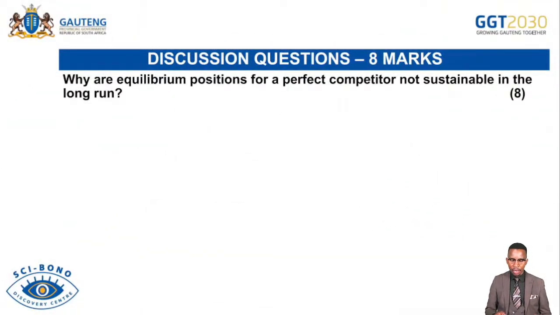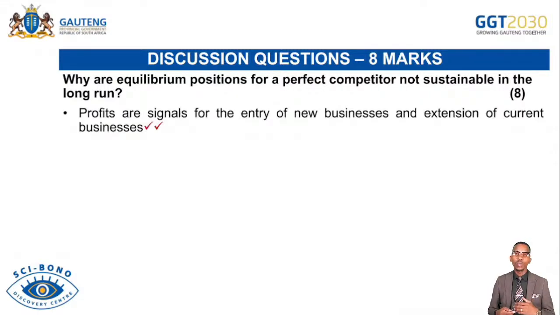And then why are equilibrium positions for the perfect commodity not sustainable in the long run? Remember, the short run equilibrium for the firm under perfect market is the economic profit or supernormal profit. But in the long run equilibrium is what? It's normal profit. We have answered this question before. So market entry is completely free. Firms are free to enter the market.